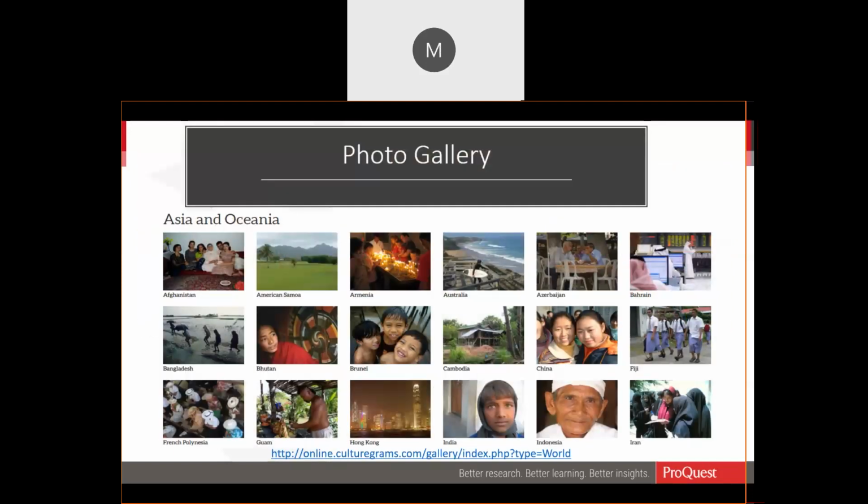And then there's the photos from all over the world, which allow researchers to basically cover the world. There's a world of information there. It gives views of rural areas, of cities, of food, of fashion, employment, and different cultural activities in a very visual way.